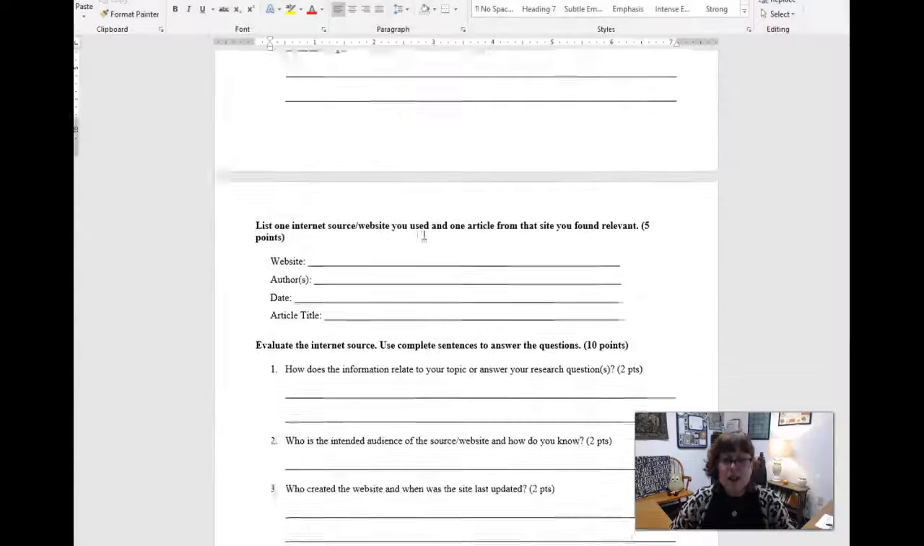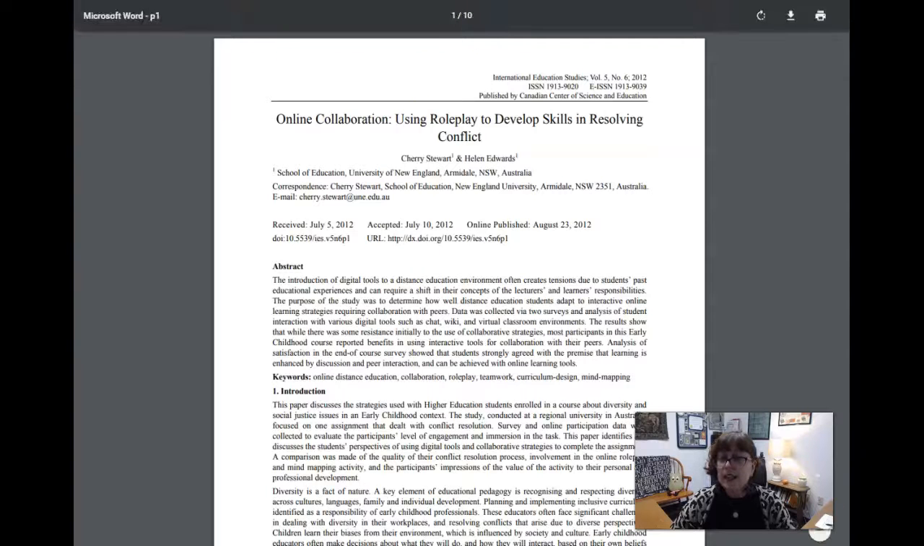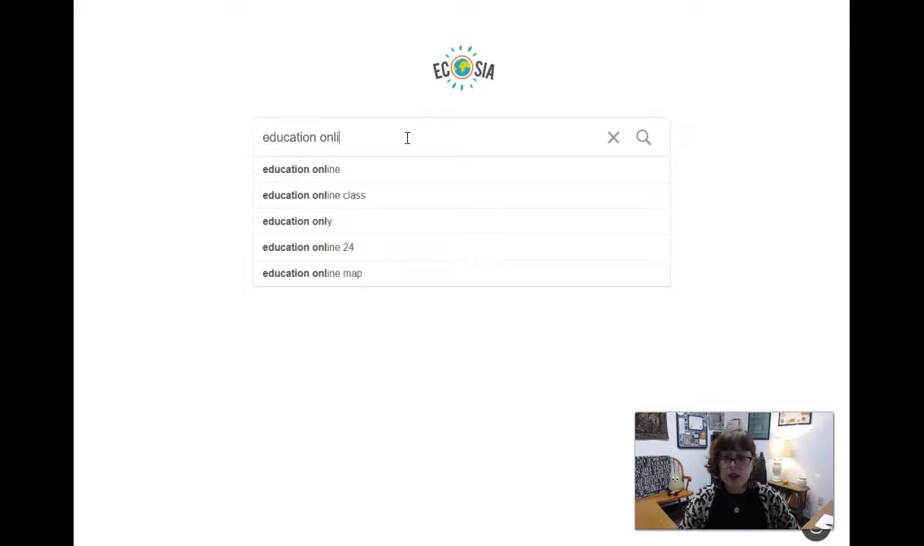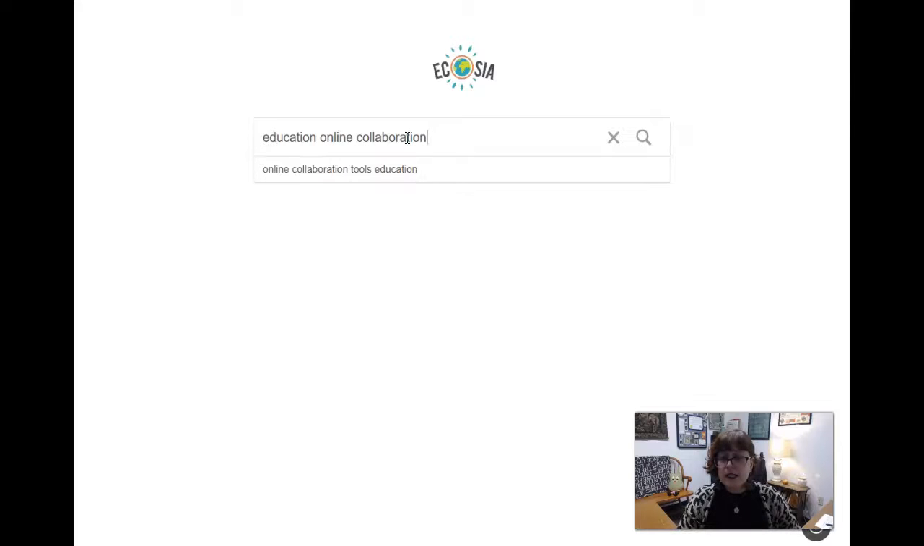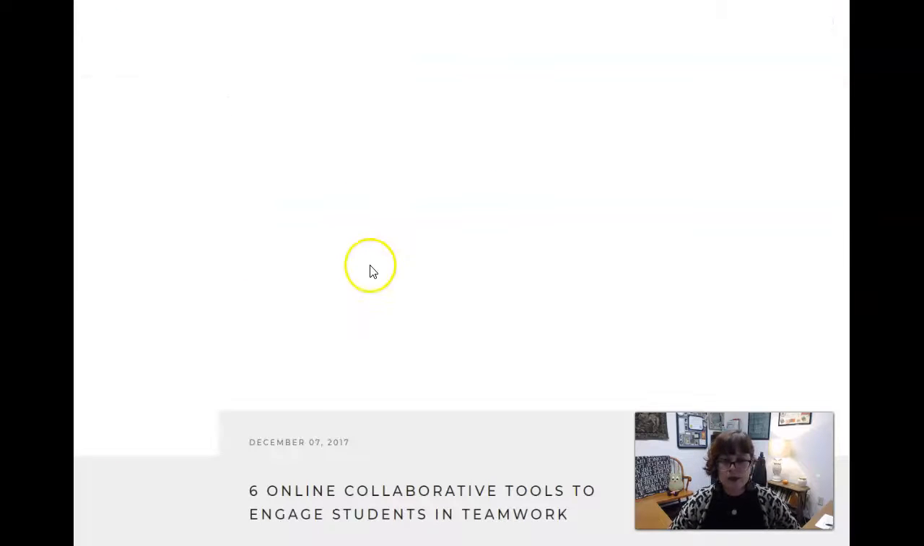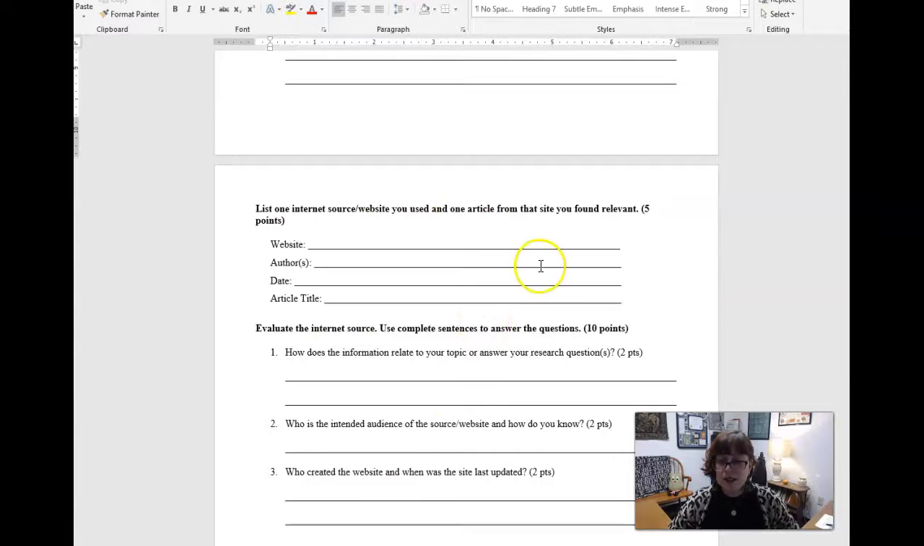And then for the next section, you're going to use just good old Google. So you can pull up your Google. What I use instead of Google is actually a search engine called Ecosia. So I'm going to type in just my same search. Let's see, education, online, collaboration. And Google doesn't care what you type in. It's very friendly. Oh, here's some online collaborative tools. Ooh, yeah, this is definitely going to be my second one. So I'll just take this one, and again, just copy and paste the information.